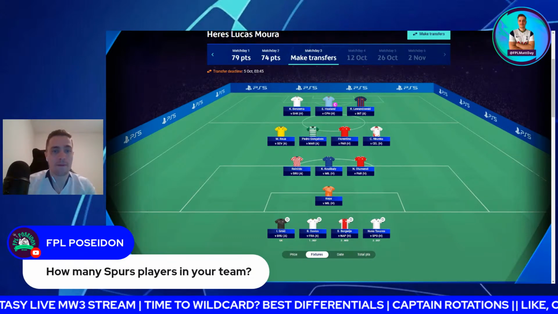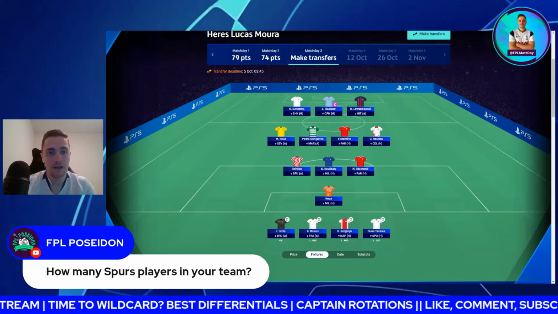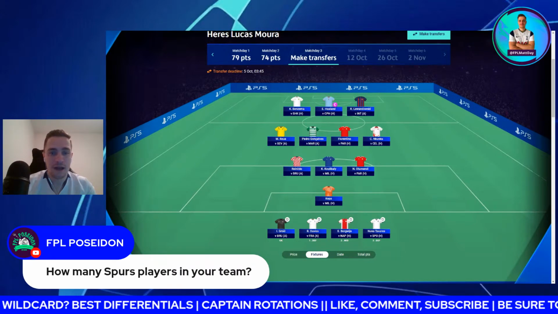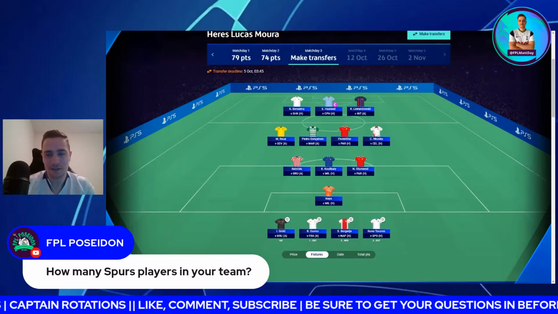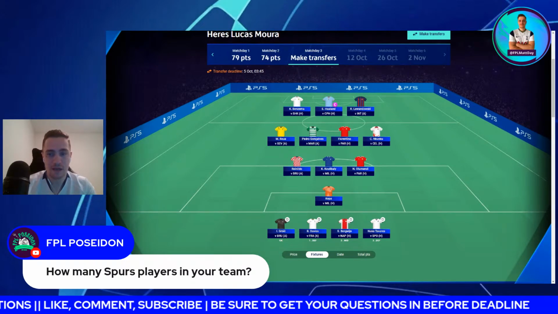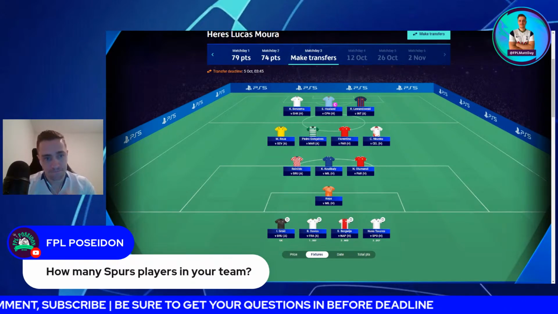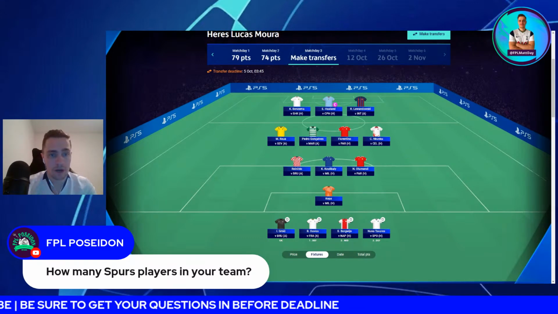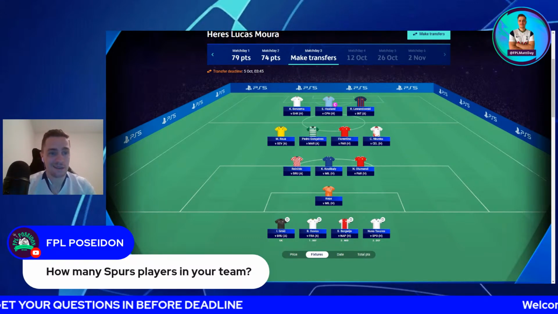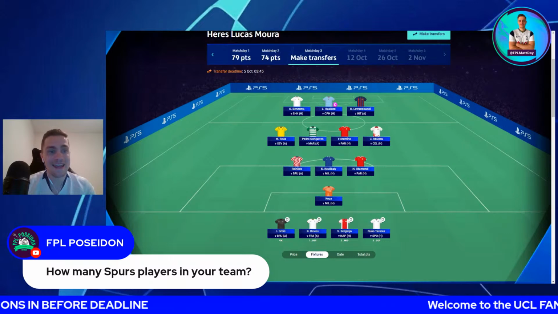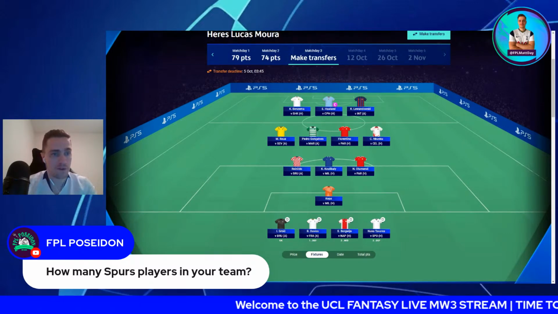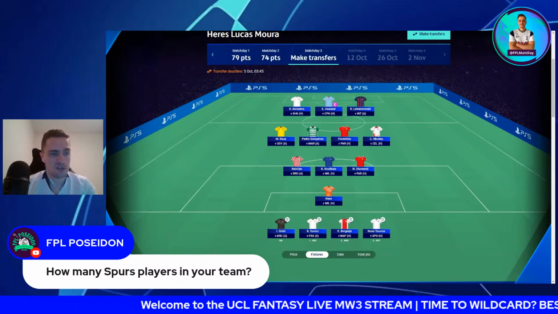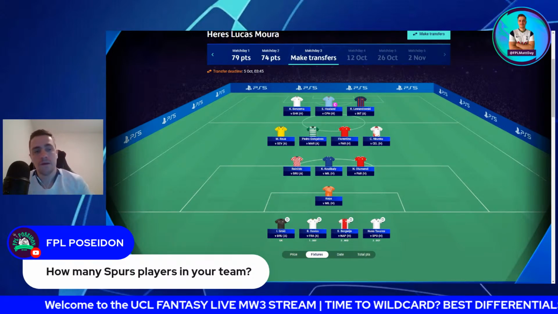But right now, I've got Ben Davies on my bench who is injured. I need to check on Royce because I do believe he's injured as well. If I wildcard, and like the topic says, is it time to wildcard? Yes, I think this is the perfect time to wildcard because of the game week 3 and 4 fixtures, especially if you've already used your limitless in match week 2.